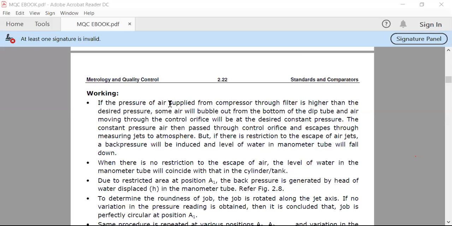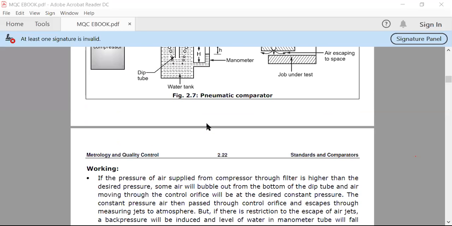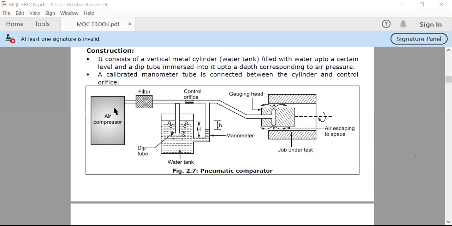Okay, let us see the working in detail. If the pressure of air supplied from the compressor through the filter is higher than the desired pressure, some air will bubble out from the bottom of the deep tube, and air moves through the control orifice. Means we are supplying high pressure air through this air compressor, and we pass this compressed air through this filter.